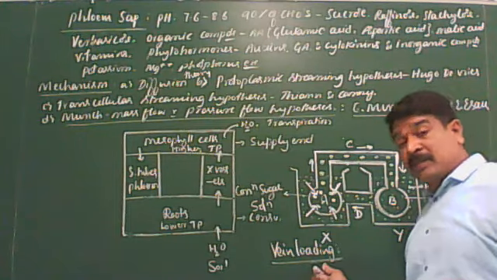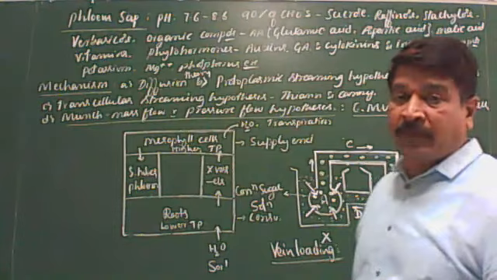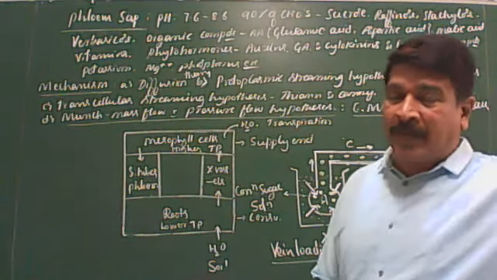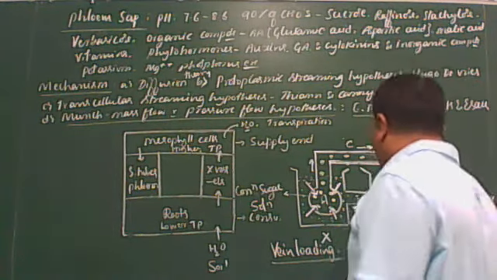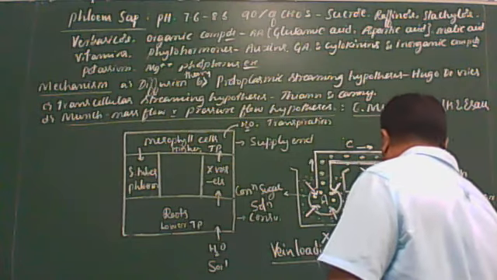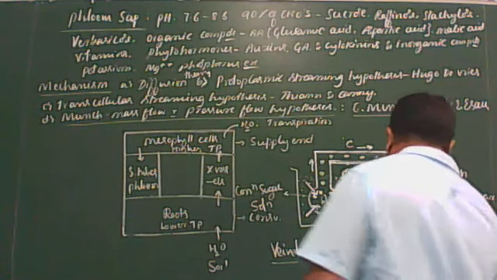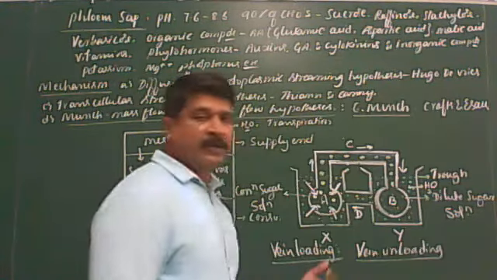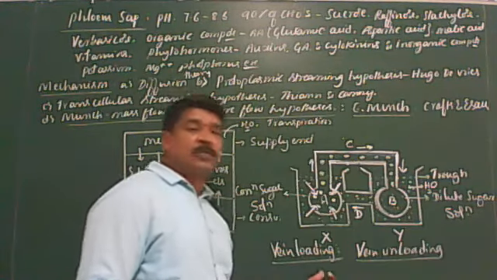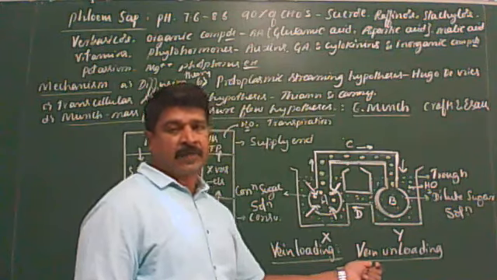The process of transfer of food molecules from sieve tubes of phloem to other parts of the plant body is called vein unloading. You remember this.